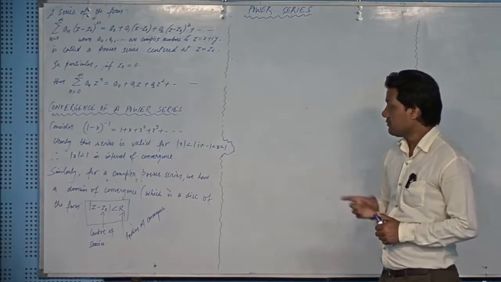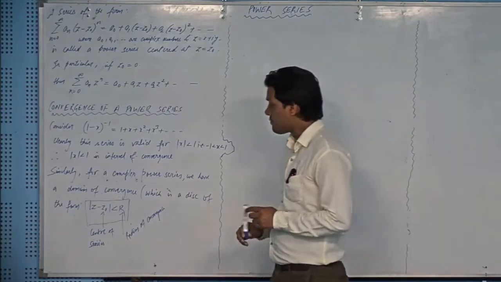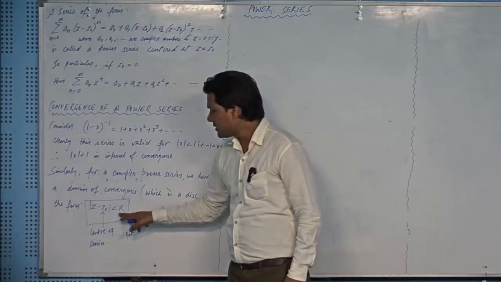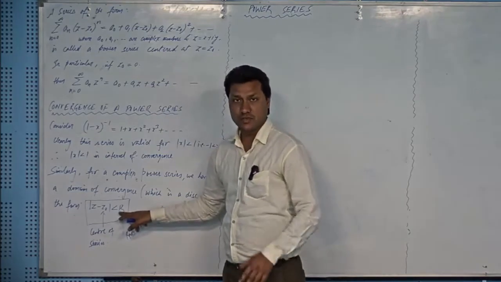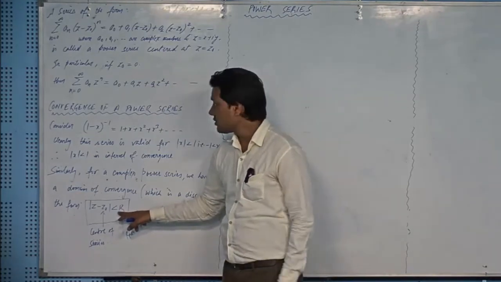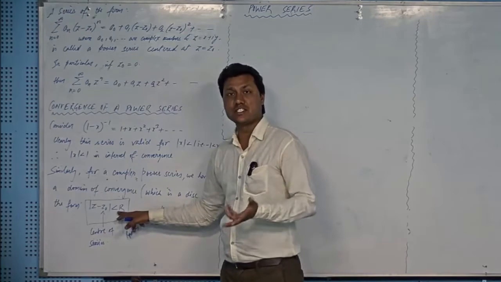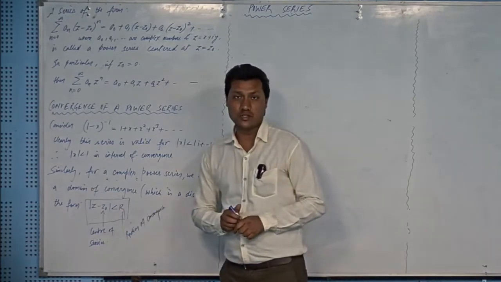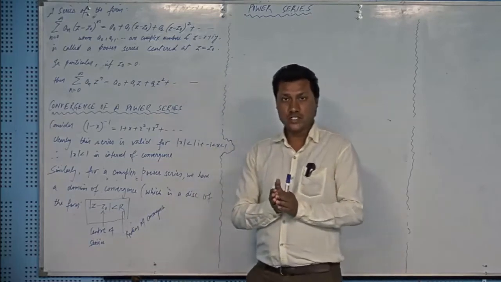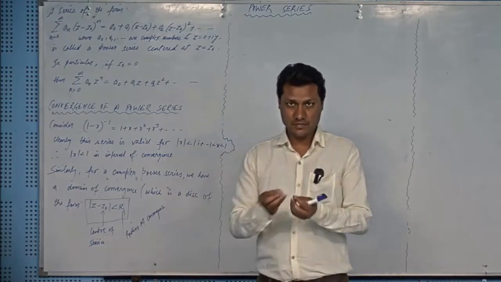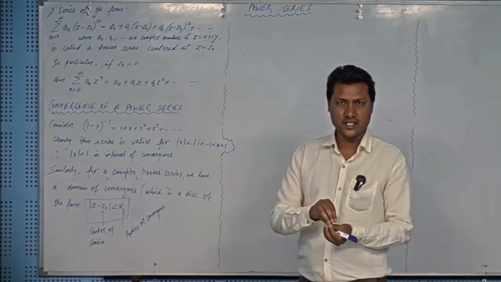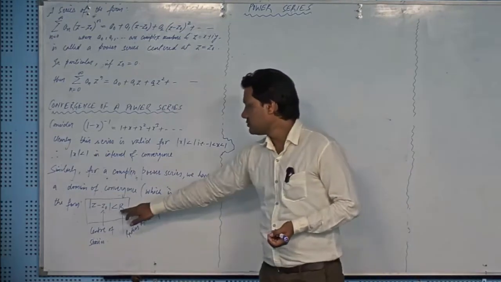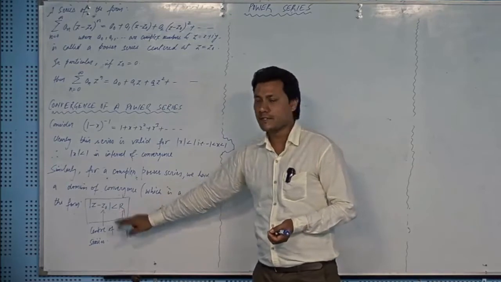And one more thing, the power series has a radius of convergence, and that is always a non-negative number. It may be 0 because sometimes the power series converges only at its center. In that case, this radius will be 0. If a power series converges at some points other than its center, it means it is converging at its center and at some more points, then the value of r will be positive.